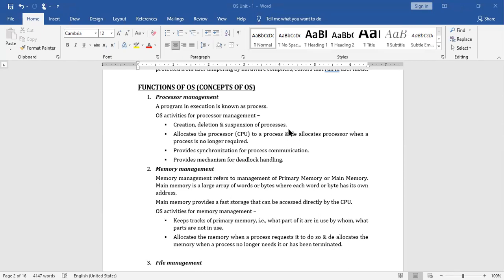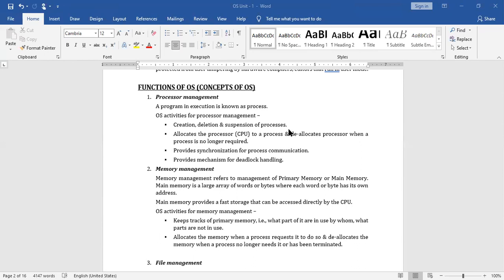These all need to be supervised by a particular software, which is called the operating system. That is one of the functionalities of the operating system. It will not do only this; along with this it can do other things, but this is one of its functions.